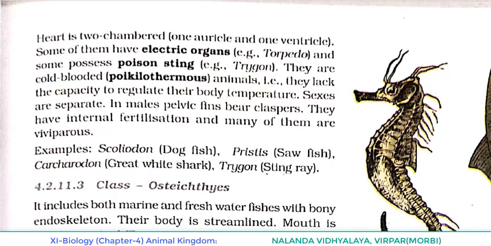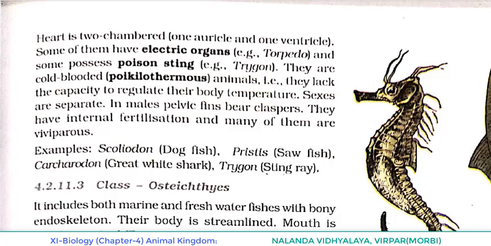Some of them have electric organs, for example Torpedo. Who has a poison sting? Trygon. And they are cold-blooded animals. What is the scientific term for cold-blooded animals? They are poikilothermous. What does it mean? They lack the capacity to regulate their body temperature.